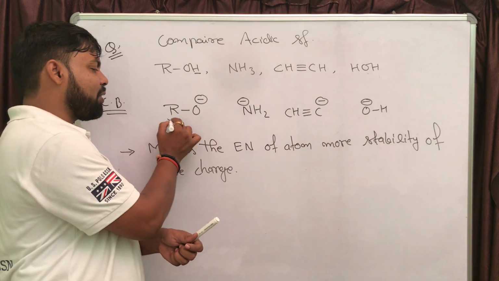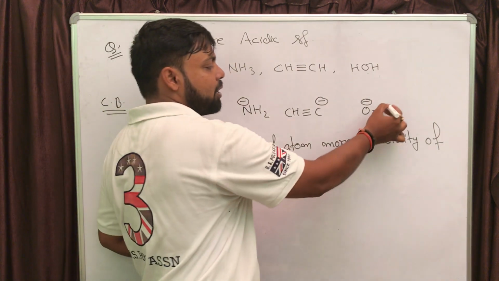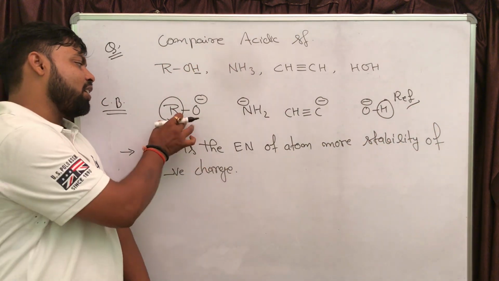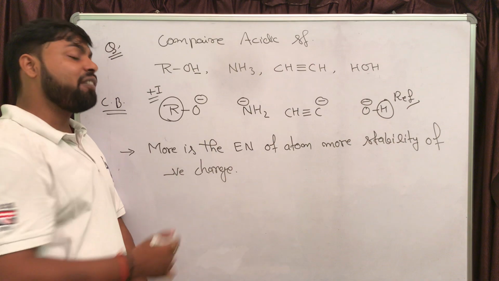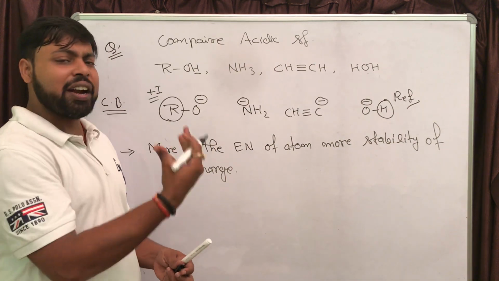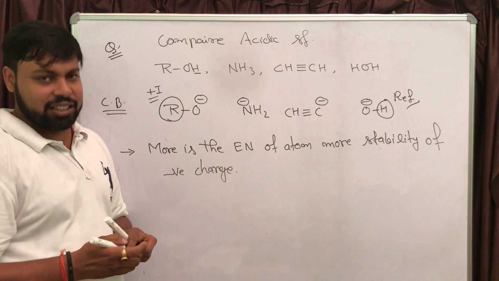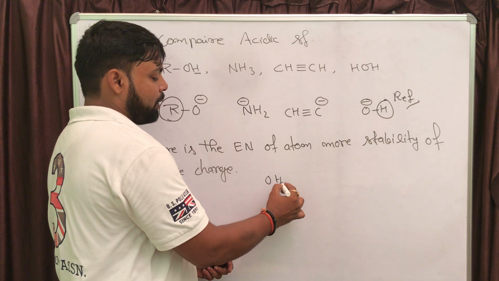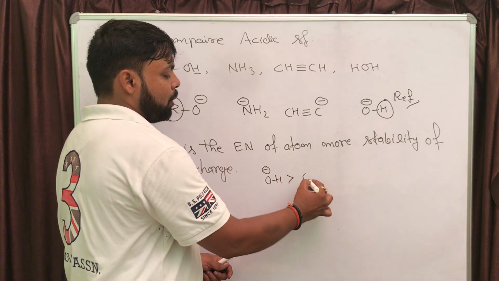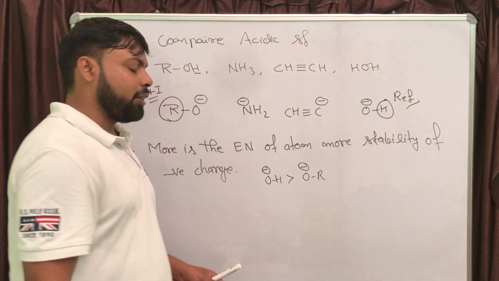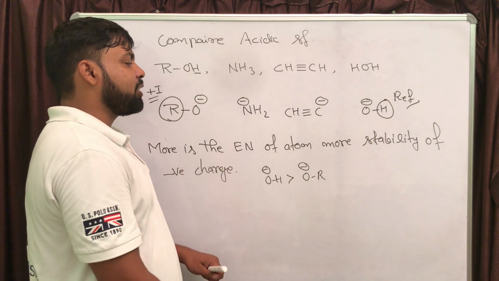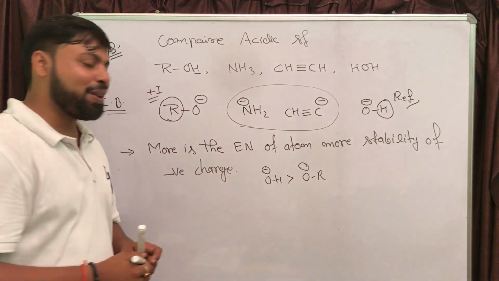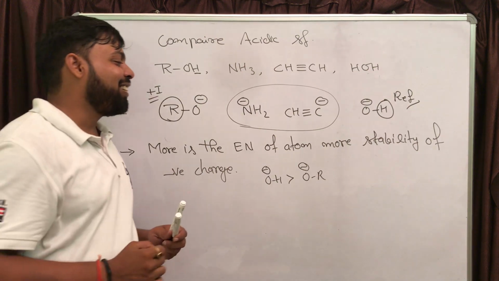On one side we have an alkyl group, and on the other side it is hydrogen. Hydrogen is the reference, and this alkyl group is going to show a plus I effect. Definitely the plus I effect, the electron donating effect, is going to destabilize the negative charge, right? So the most stable one is OH minus, then OR minus.